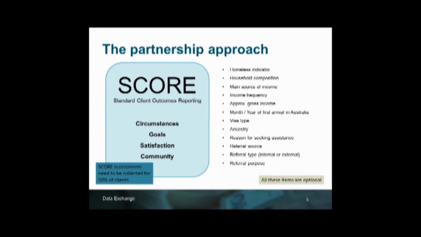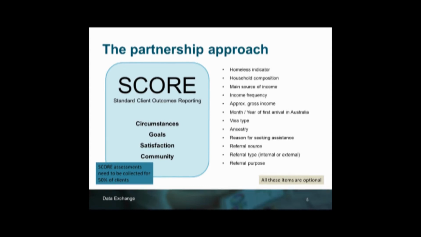So let's take a look at the partnership approach in a bit more detail. Organisations that opt into the partnership approach enter the priority requirements data plus also a voluntary set of extended data comprising of what you can see on the screen. We do ask that those organisations that participate in the partnership approach agree to report SCORE outcomes for at least 50% of their clients.